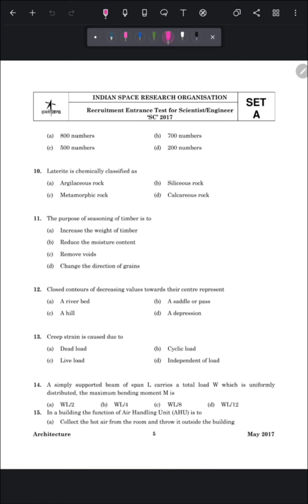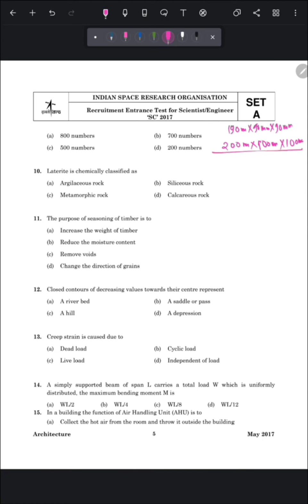So first of all we have to know the standard size of brick, that is 190 mm by 90 mm by 90 mm, and with mortar the size should be 200 mm by 100 mm by 100 mm.